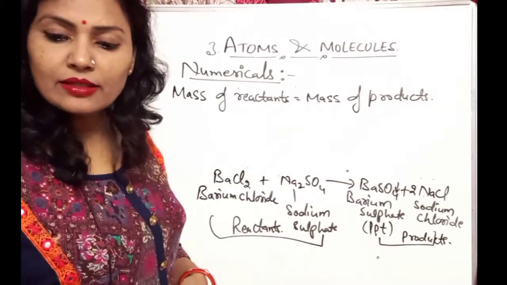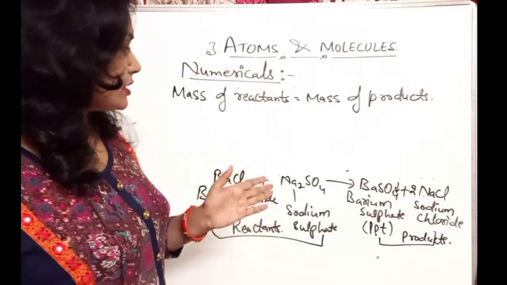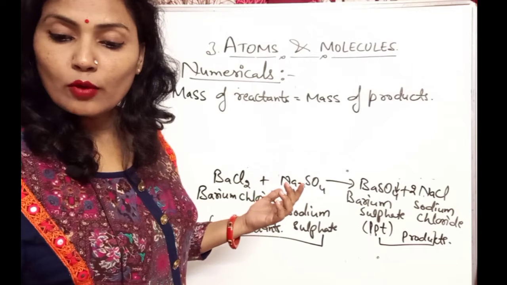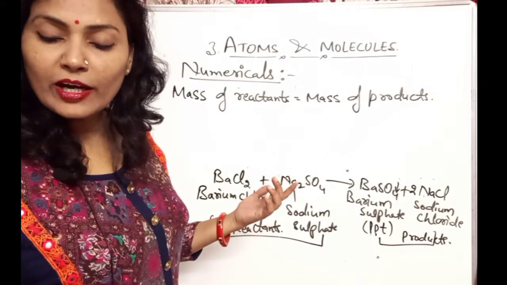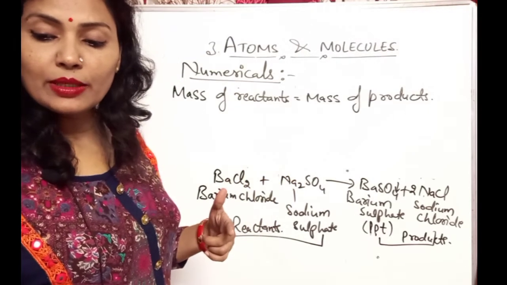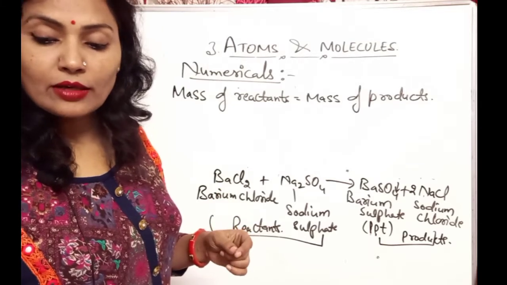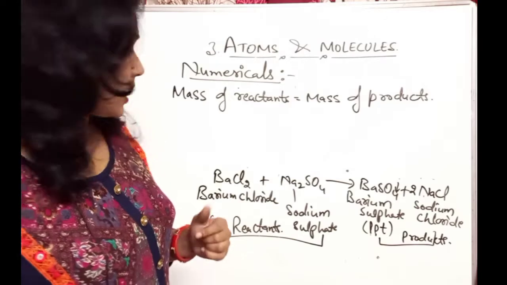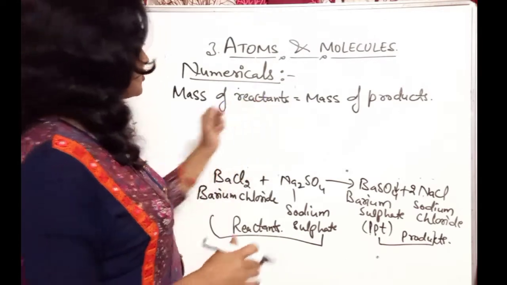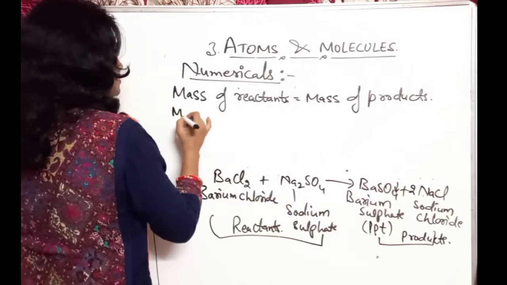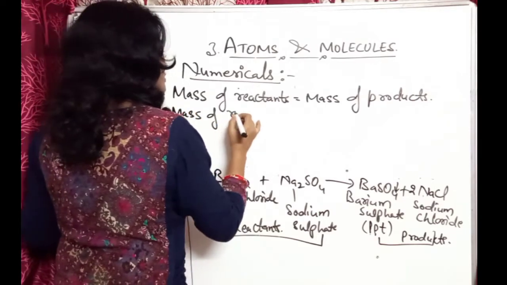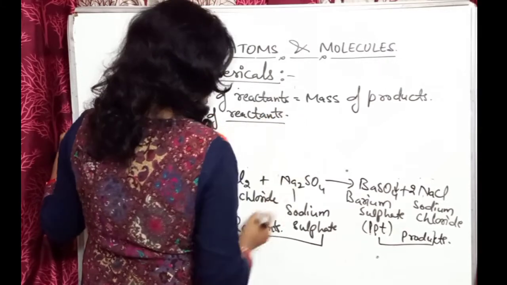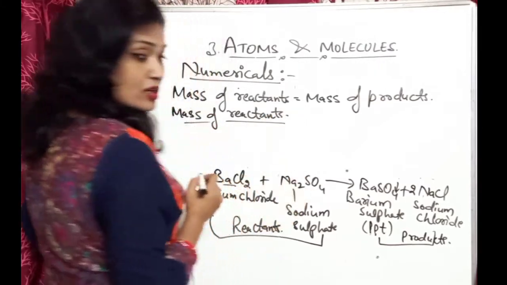Let us write the main reactants' mass. What is given in the question? The question asks for the weight of the barium chloride that will react. So that barium chloride weight we have to find out. First we will write the mass of reactants. What are the reactants? I have told you: barium chloride and sodium sulfate.